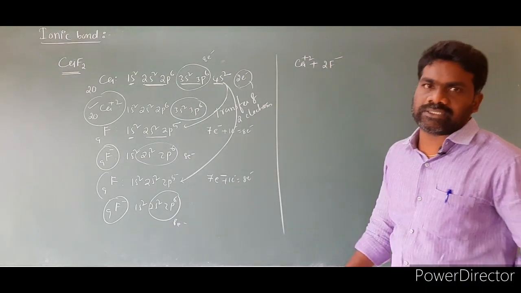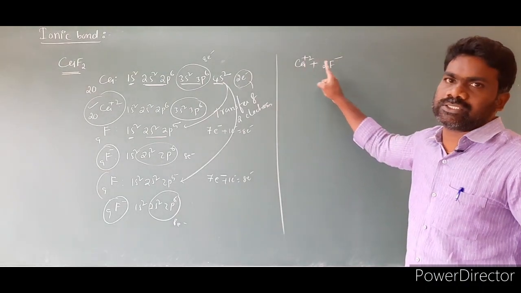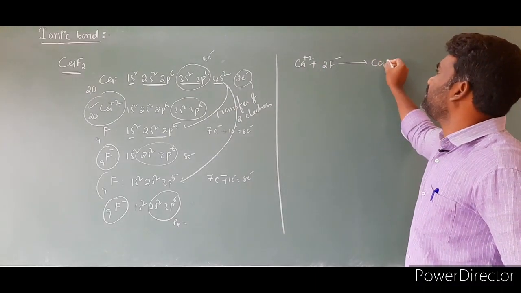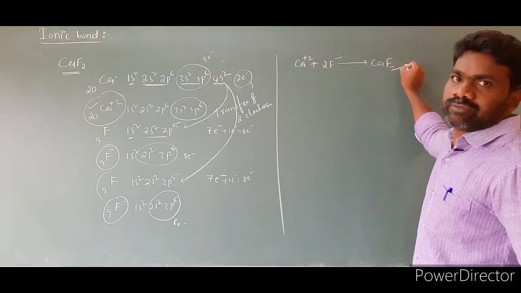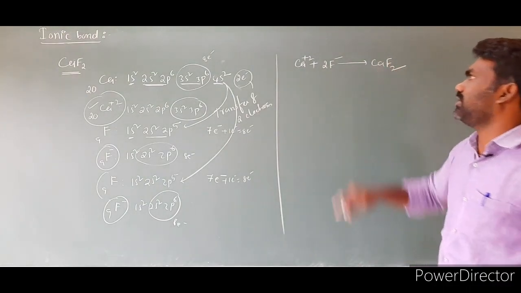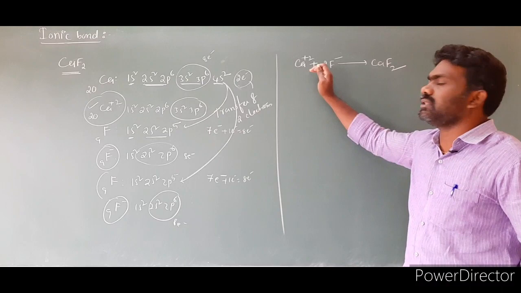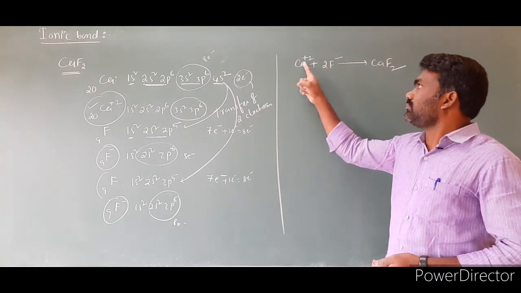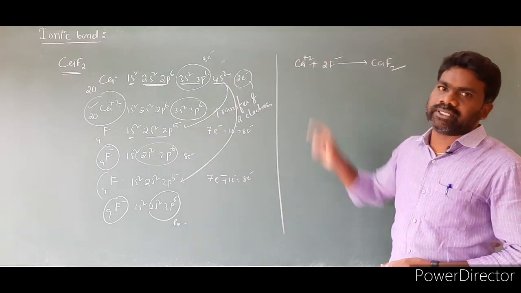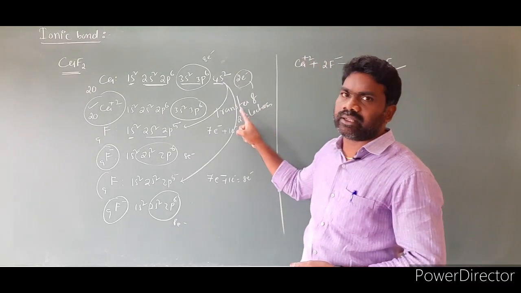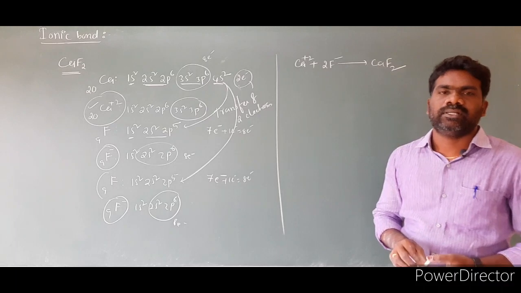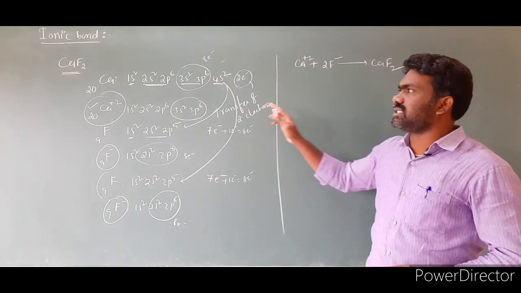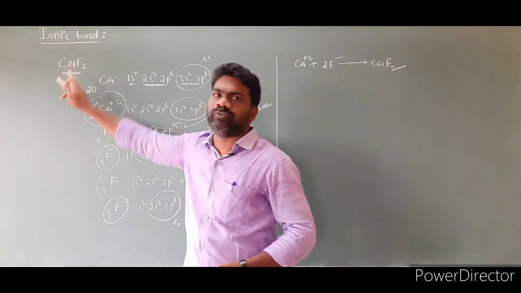These are 2 oppositely charged ions. This is the positive charge, this is 2F minus. Both are oppositely charged ions. Between them an electrostatic force of attraction will operate, leading to the formation of calcium fluoride. So by taking this also you can define the ionic bond: the electrostatic force of attraction between the 2 oppositely charged ions which are formed by the transfer of electrons is called an ionic bond. Ionic bond is formed mostly between a metal and a non-metal. Calcium is a metal, fluorine is a non-metal.